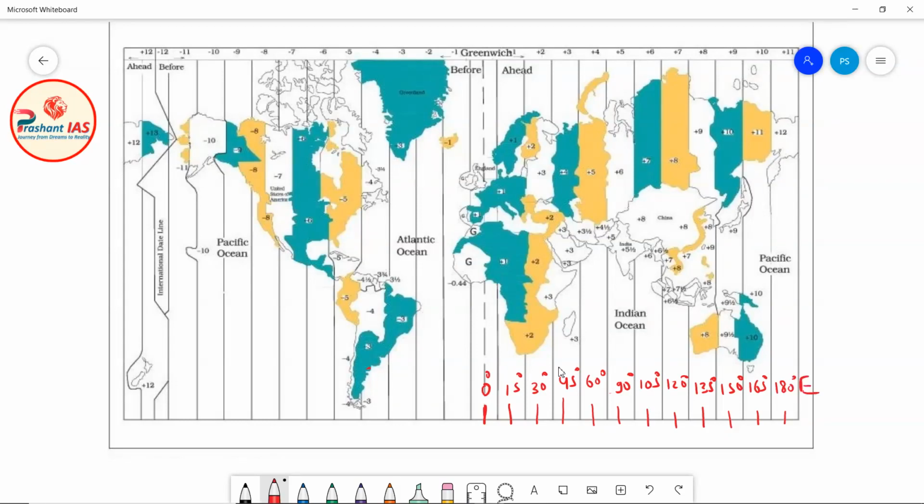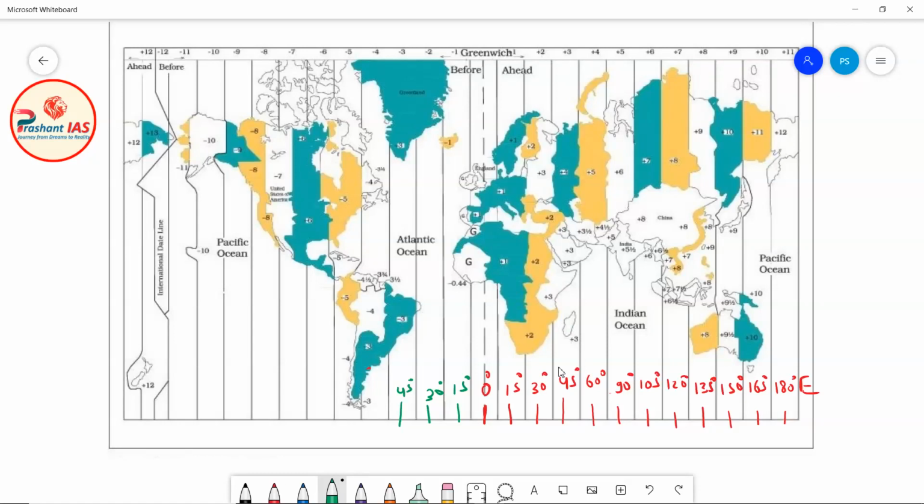In a similar way, we have to draw the meridians to the west. Again, this is 15 degree west. Let me draw it more properly. This is 30 degree west, and this is 45 degree west. In this way we can draw all the meridians of longitude.